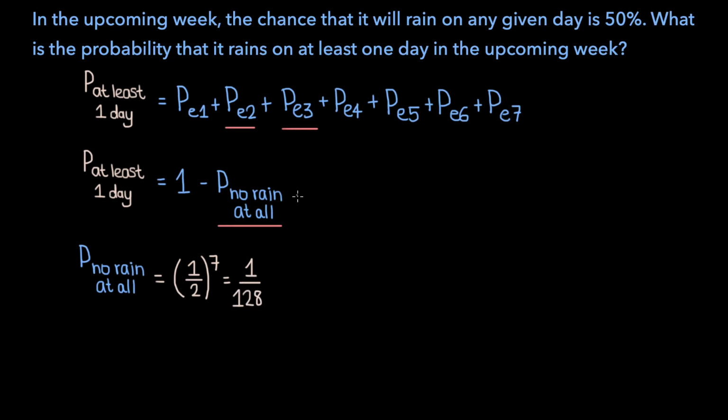And so the probability that it rains on at least one day in the week is 1 minus 1 over 128, which is 127 over 128. And so the probability that it rains on at least one day in the upcoming week is 127 over 128.